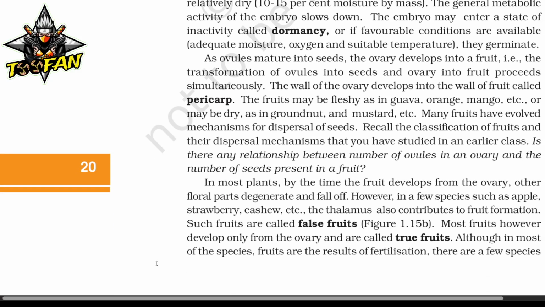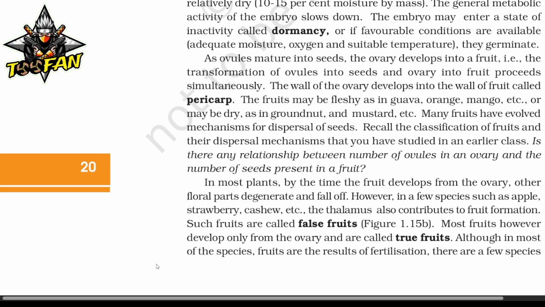In most plants, by the time of fruit development, the ovary develops while other floral parts degenerate and fall off. However, in a few species such as apple, strawberry, cashew, etc., the thalamus also contributes to the fruit formation. Such fruits are called false fruits. Most fruits, however, develop only from the ovary and are called true fruits.